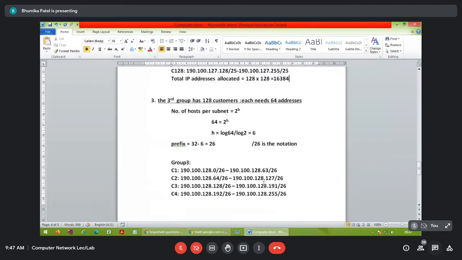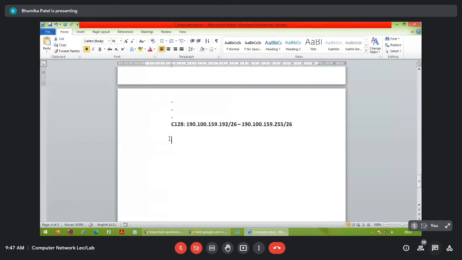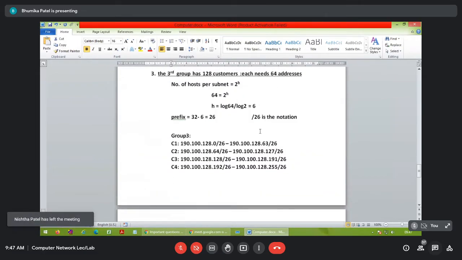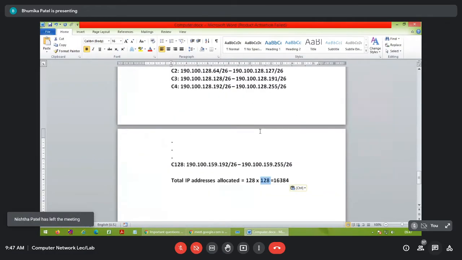And here in group 3, it is 128 customers but the need is only 64, so it will be 8192. Clear?